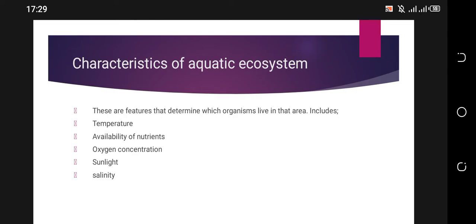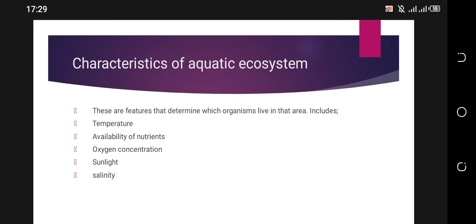Then oxygen concentration. When we talk of oxygen concentration, that is how pleasant the fresh air is for breathing in some organisms. Some organisms can survive with a low concentration of air, while other organisms require highly concentrated areas of air to survive.